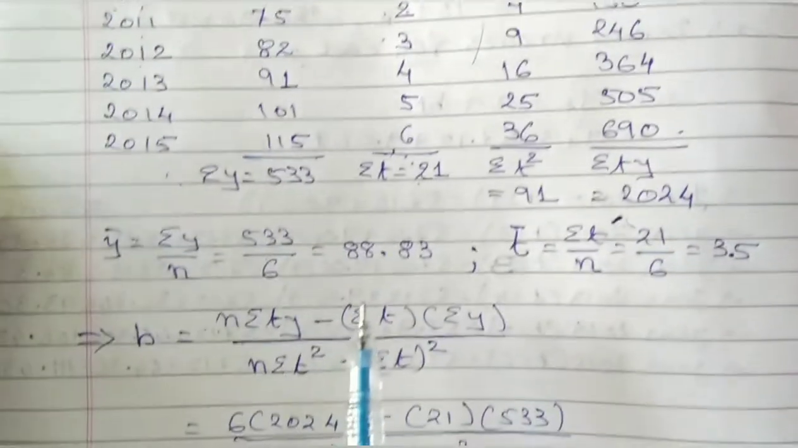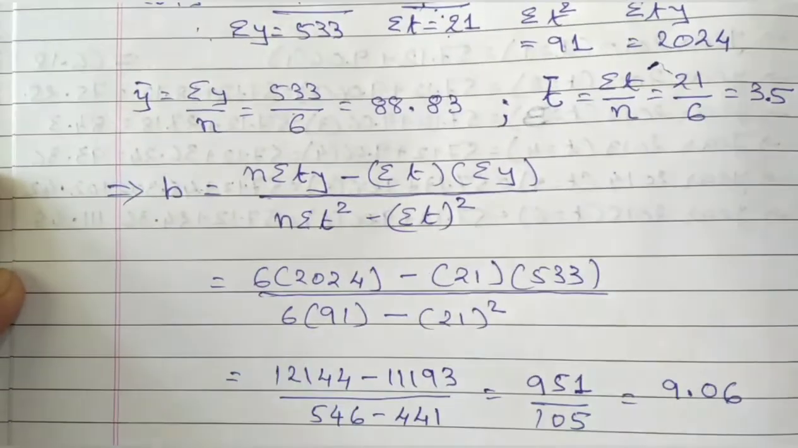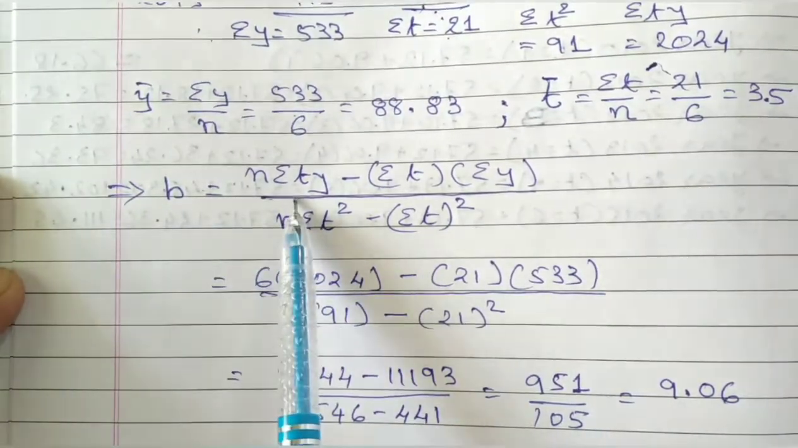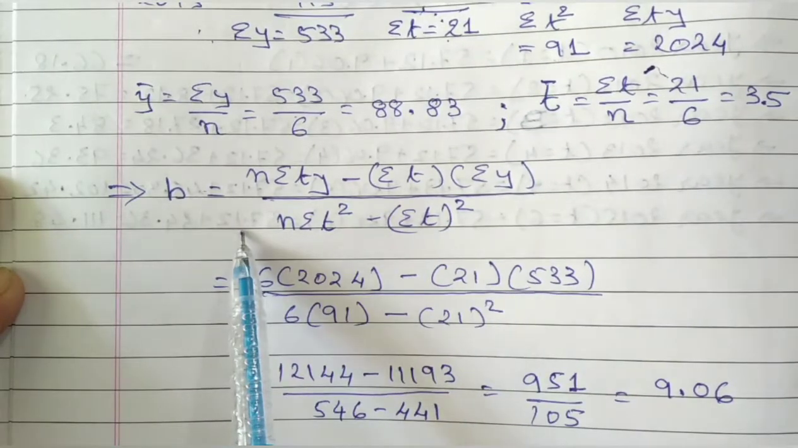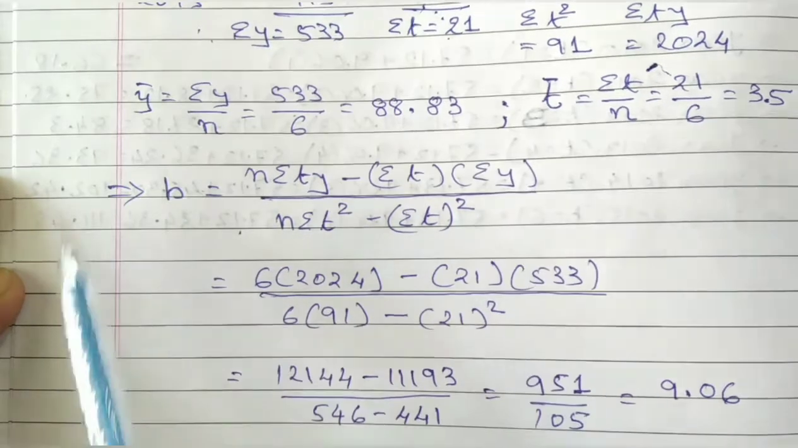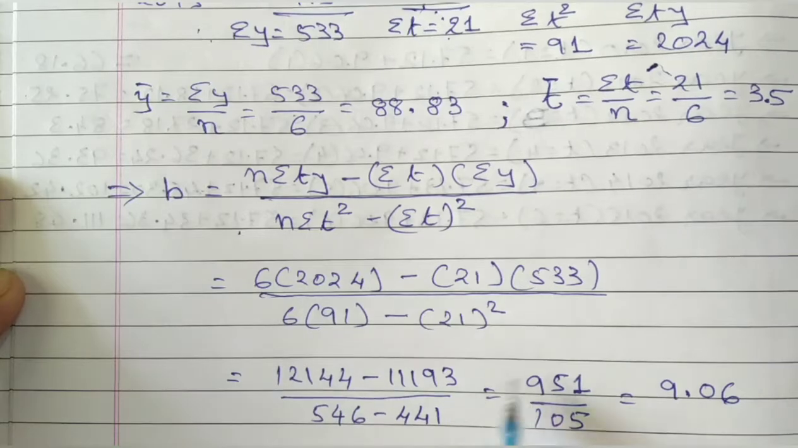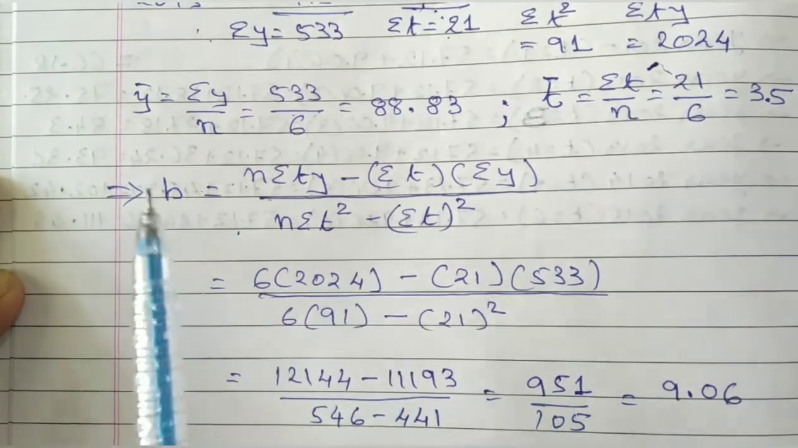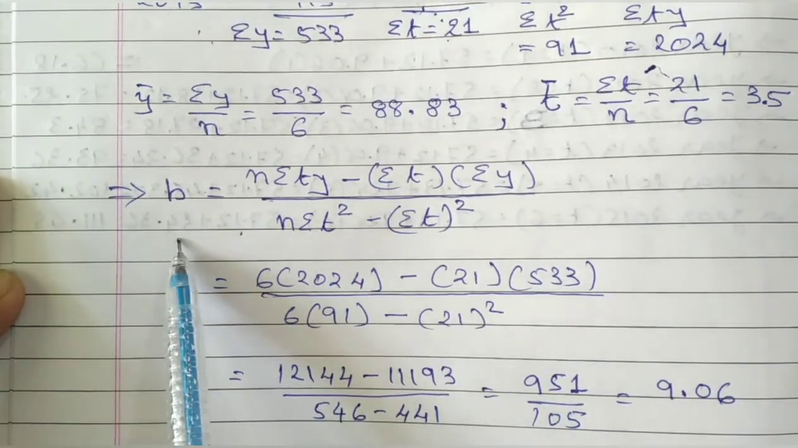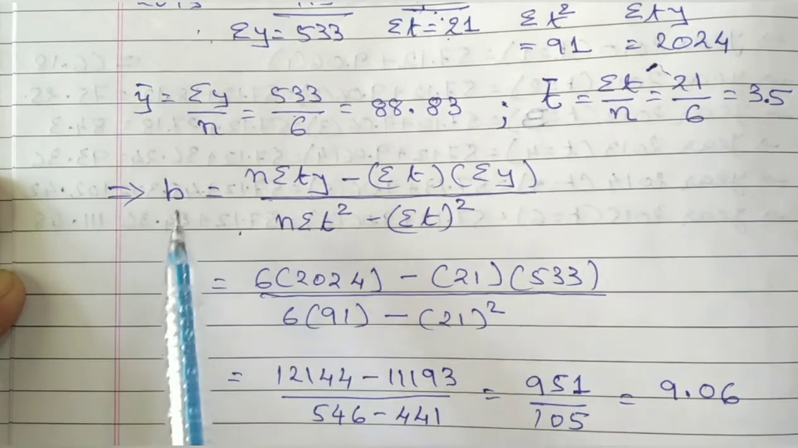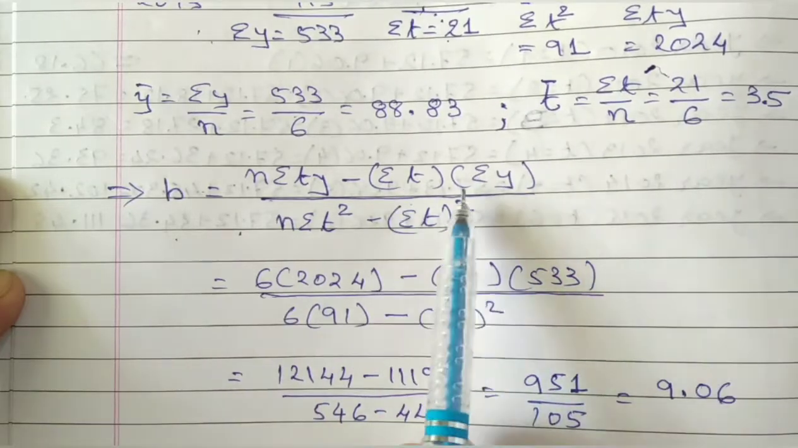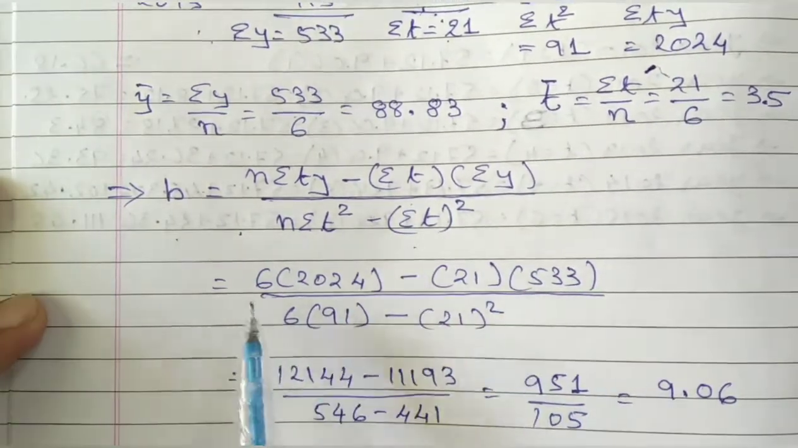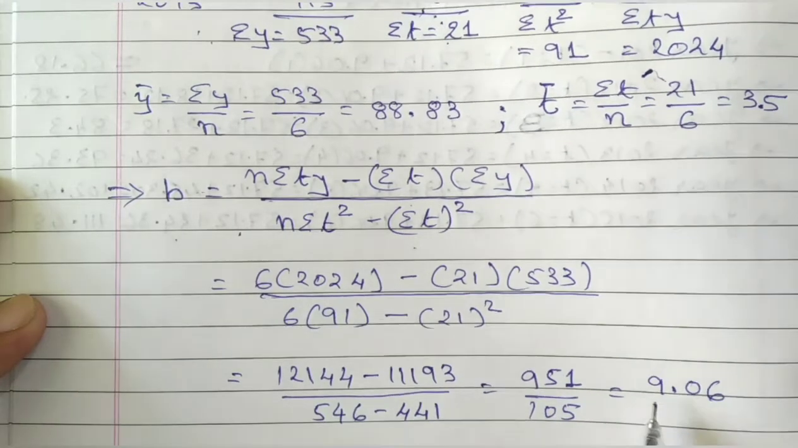The formula to find b is b is equal to n sigma ty minus sigma t sigma y, divided by n sigma t squared minus sigma t whole squared. This is the only formula used in time series. We do not have any other formula to find the equation of the trend. Just remember this formula, as it will help for further questions. Place the values in it and you will get the answer b is equal to 9.06.